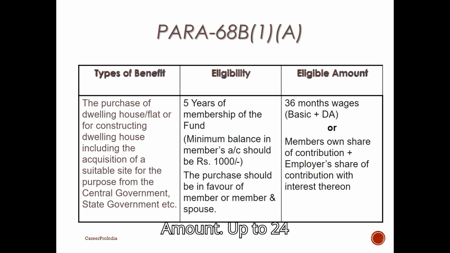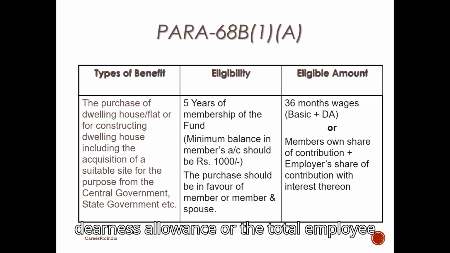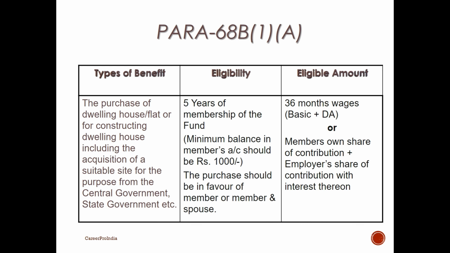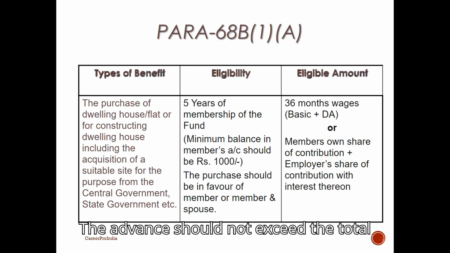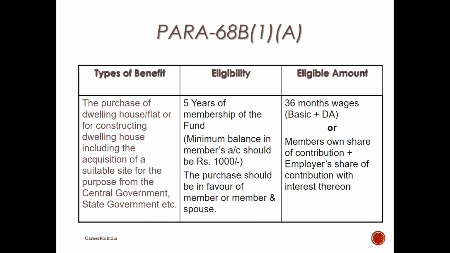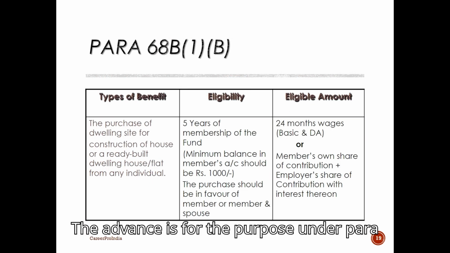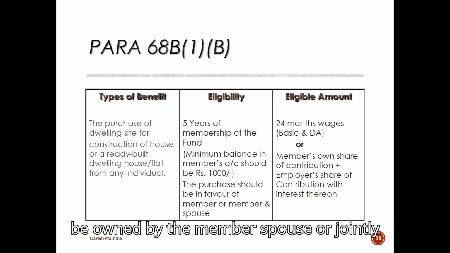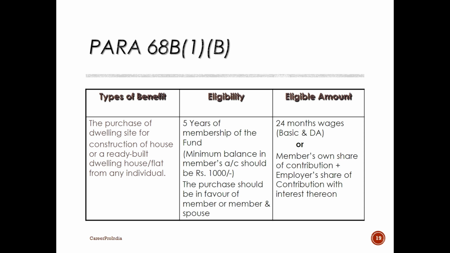Amount: Up to 24 times the monthly basic wages and dearness allowance or the total employee share with interest, whichever is lower. The advance should not exceed the total cost of the site. The advance is for the purpose under Para 68B, 1.B: Construction of house on owned site. Eligibility: Minimum of 5 years of service. The site must be owned by the member, spouse, or jointly.